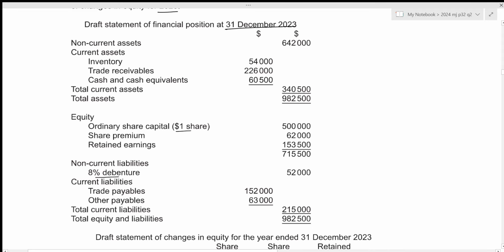Okay, we can start with the opening balance. So at the date of 1st January 2023, the values were given above. Okay, we can include the share capital at 400,000, share premium at 32,000. We did not have any revaluation reserve at the start of the year, so that will be 0. And the correct balance for the retained earnings at the opening date will be 151,000 minus 1,600, which is also 149,400. Let's write it down.